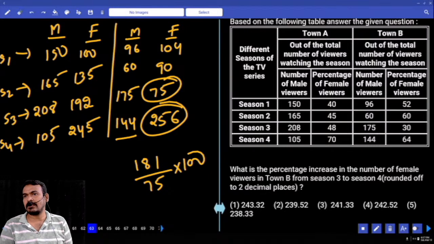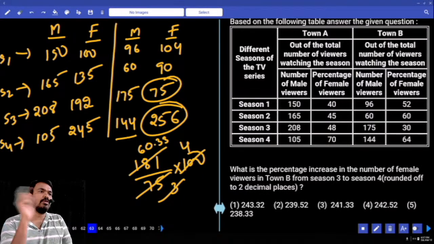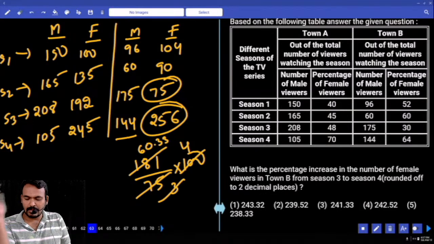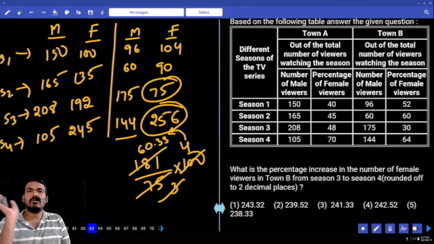We get the percentage as 25 times 3, 25 times 4, almost 60 times, or 60.33, so 60.3 into how many times? 4 times. 4 into 60 is 240. Then the answer will be more than 240 but near 240. But 4 into 0.33 is more than one but less than 2.